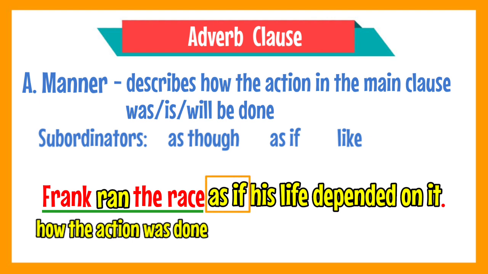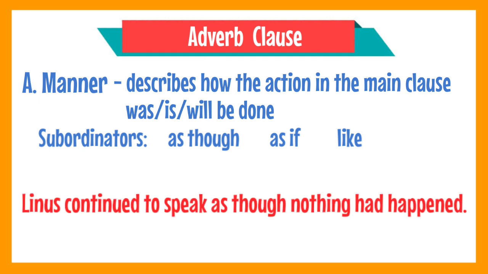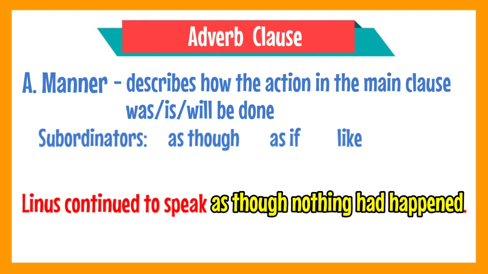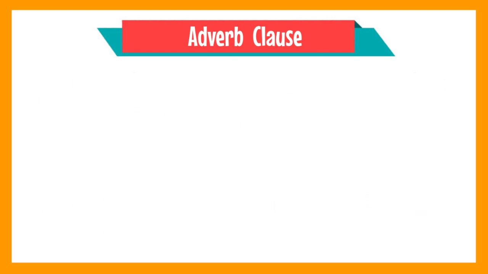Okay? Another example. Linus continued to speak as though nothing had happened. In this sentence, the adverb clause of manner is as though nothing had happened. It describes how Linus continued to speak, and it is introduced by a subordinator as though. Clear? Now let us have the adverb clause of time.